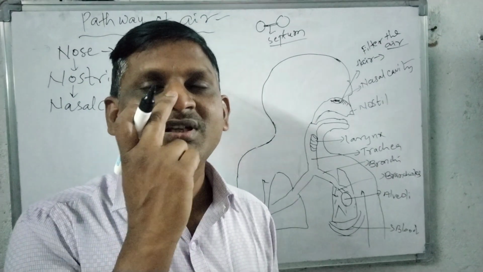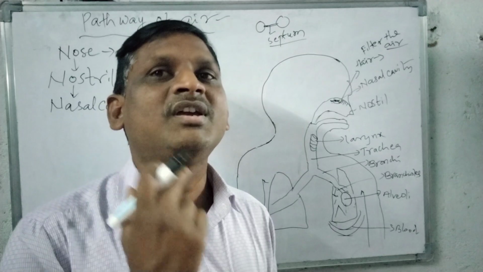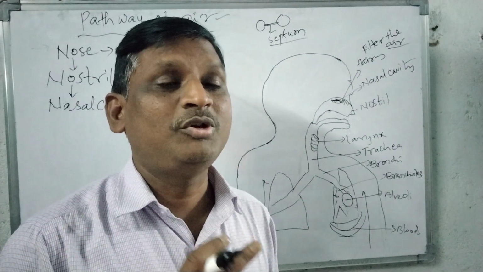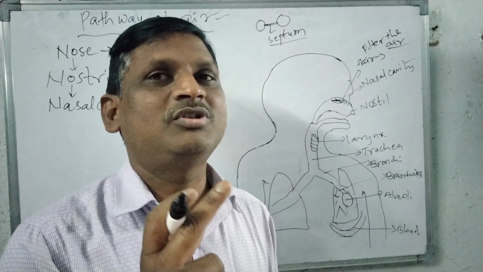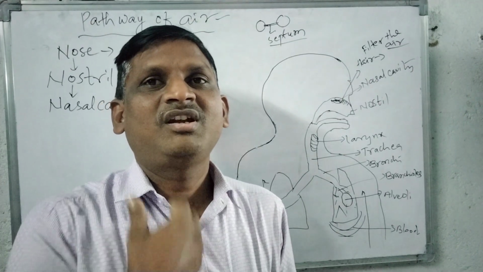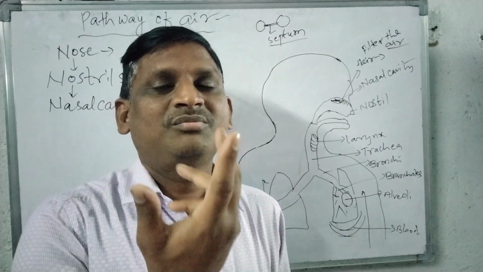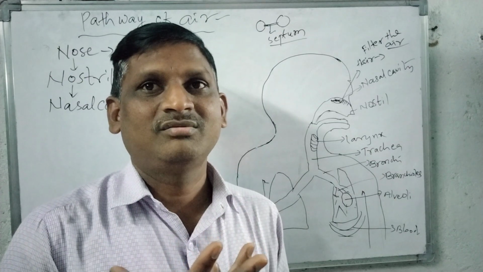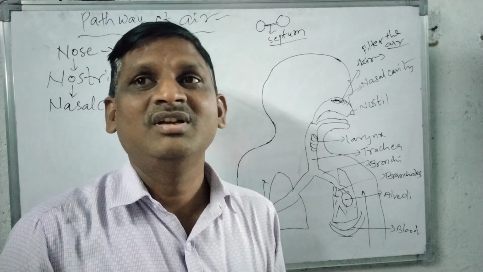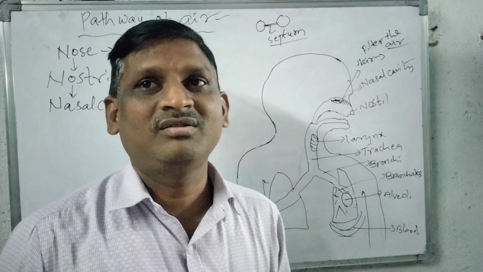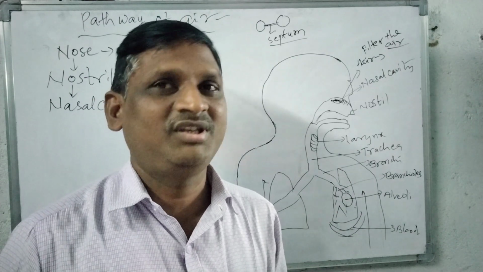ఈ నాసల్ క్యావిటీస్లో ఉన్న మ్యూకస్ మెంబరేన్ గుండా ఎయిర్ ట్రావెల్ చేస్తున్నప్పుడు ఎయిర్ అనేది హ్యూమిడిఫై అవుతుంది. సో ఈ హ్యూమిడిఫికేషన్ ఆఫ్ ఎయిర్ ఈజ్ ఆల్సో డన్ బై ద మ్యూకస్ మెంబరేన్. ఎందుకంటే when the air comes out, suppose when carbon dioxide comes out, which brings out all the moistureness of the respiratory tract. Suppose if it happens continuously, the respiratory tract will be dried up, so we are unable to respire, the difficulty in breathing.